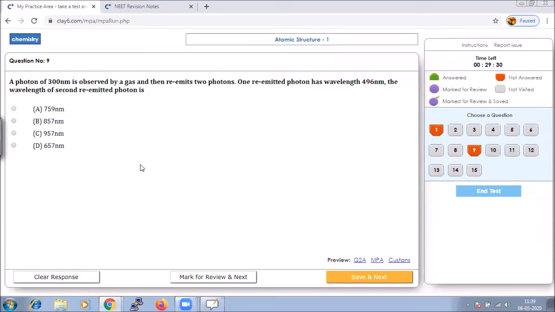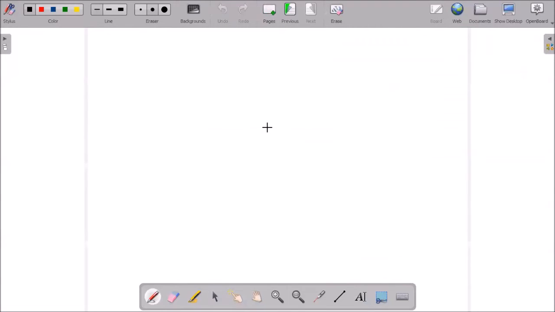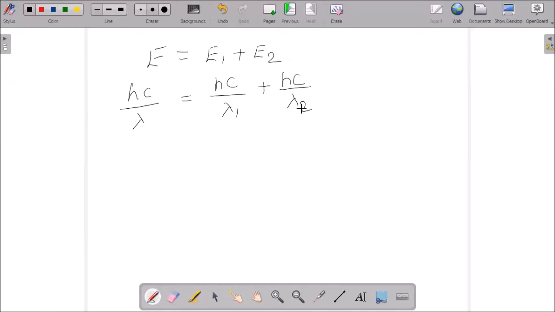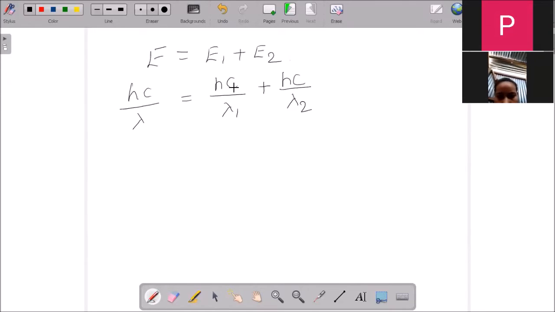How should we solve that? We know the energy of the photon absorbed. How do we calculate that? It is the total energy, which will be equal to E1 plus E2. And the energy formula, we know, is hc by lambda. So when we have two different energies, let us consider hc by lambda 1 plus hc by lambda 2.